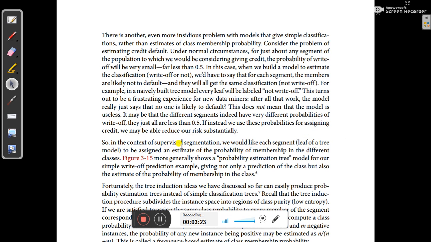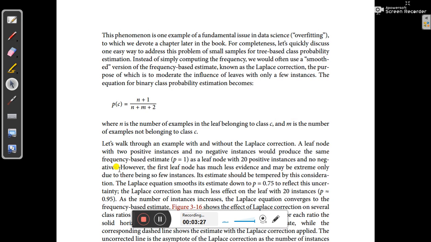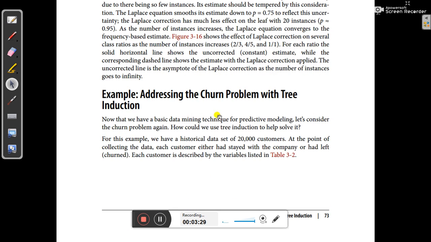How they applied Laplace smoothing is your homework, but we are more focused on how we can create a tree induction depending upon the data we have.